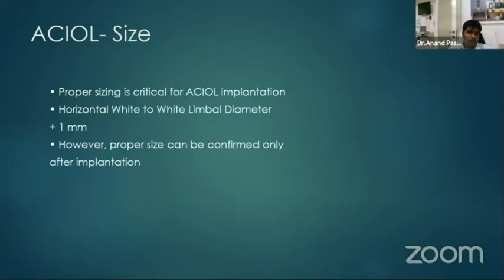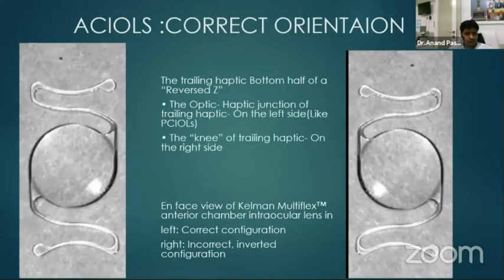So coming to sizing, the proper sizing is important. It has to be oversized by one millimeter than the white-to-white limbal diameter. However, we can't actually assess the appropriate size unless we implant it. So the sizing is a secondary concern, but it has to be 1 millimeter more in size as compared to white-to-white. And the most important is the correct orientation of implantation of the IOL.